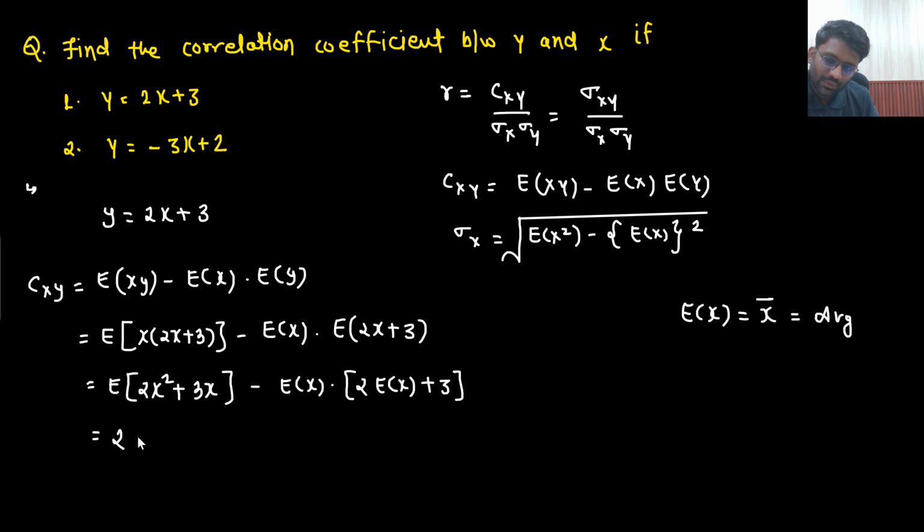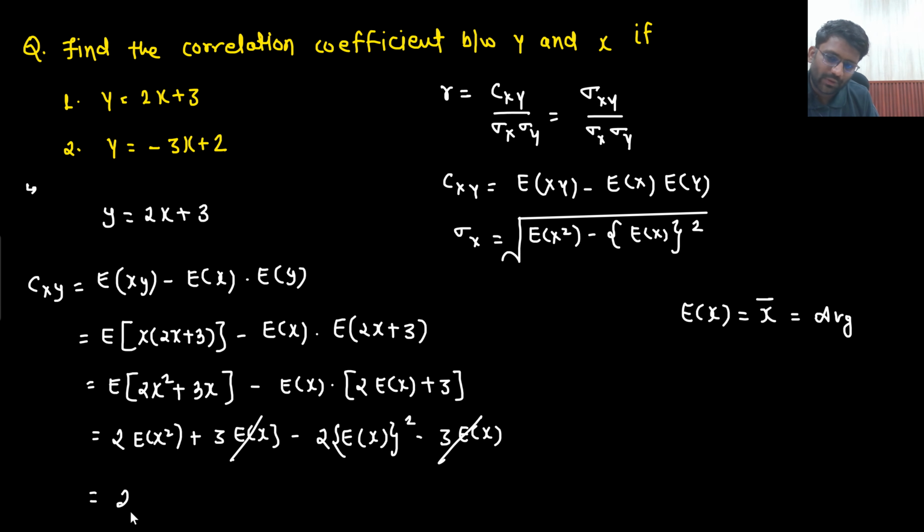So 2 expectation of x square plus 3 expectation of x minus 2 expectation of x whole square minus 3 expectation of x. So this and this get cancelled out. So what you are getting: 2 expectation of x square minus expectation of x whole square. That is coming out to be 2 times expectation of x square minus expectation of x whole square, so that is 2 sigma x square.